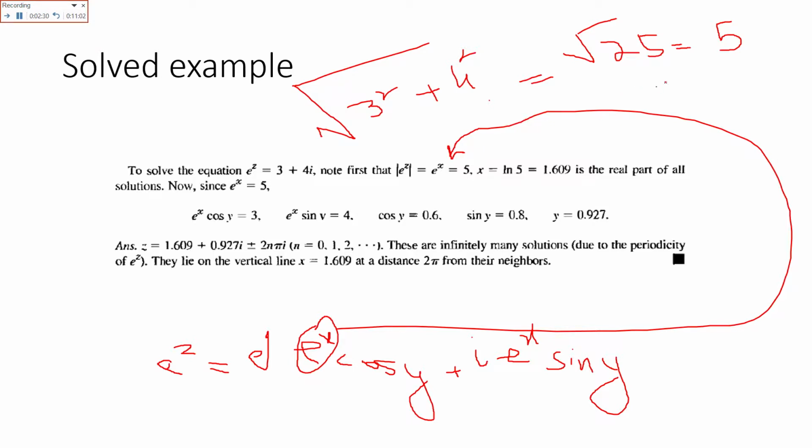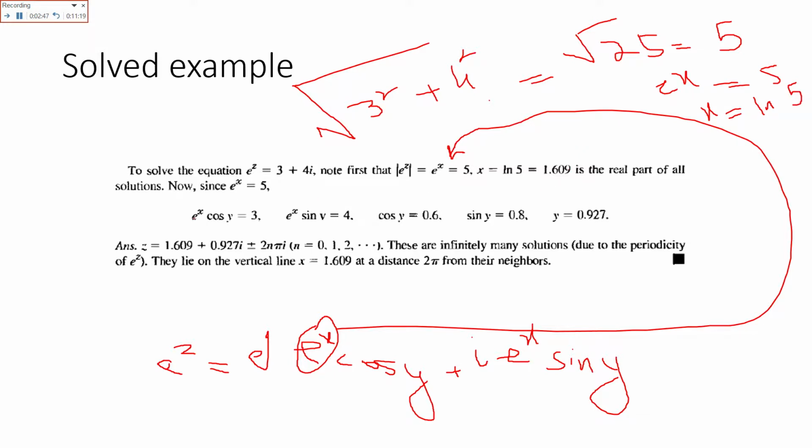So e raised to power x is equal to 5, and we have taken x on that side, so x is equal to ln 5. So we have found the value of x, that is 1.609.